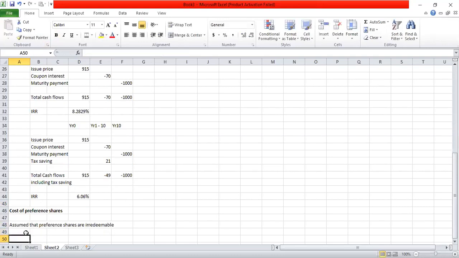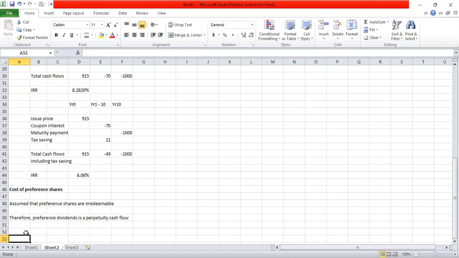Therefore, preference dividends is a perpetuity cash flow.